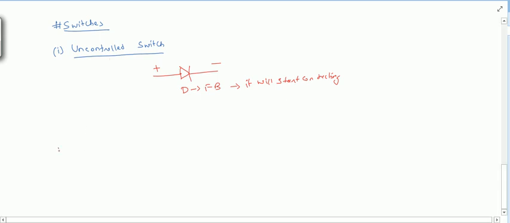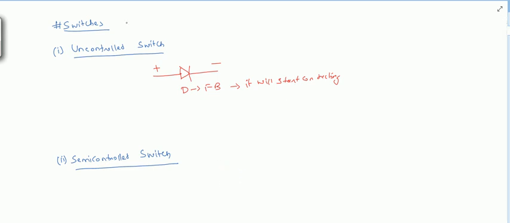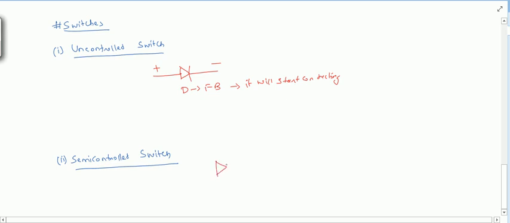Then there comes the semi controlled switch. In this we have a thyristor. Thyristor means SCR. So SCR is basically a three terminal device: one anode, cathode, and gate.